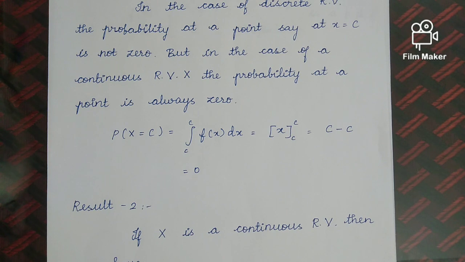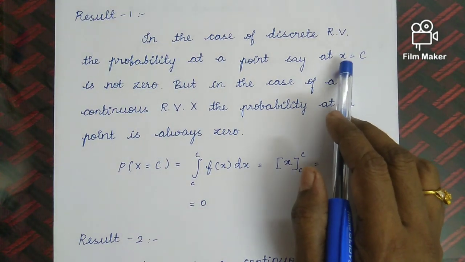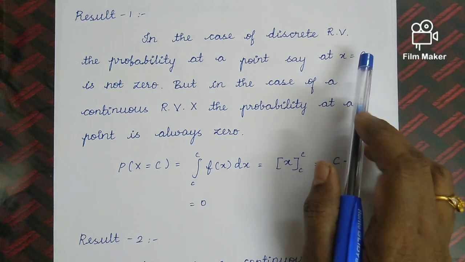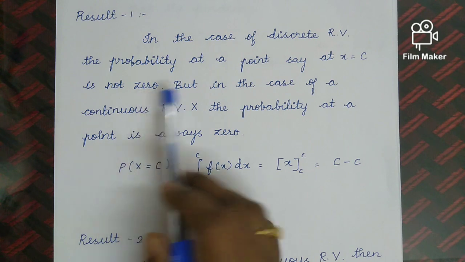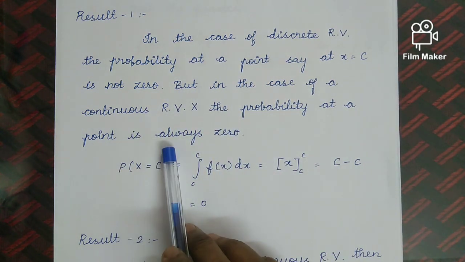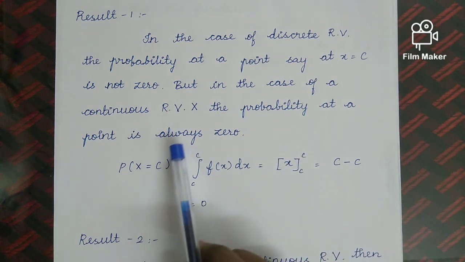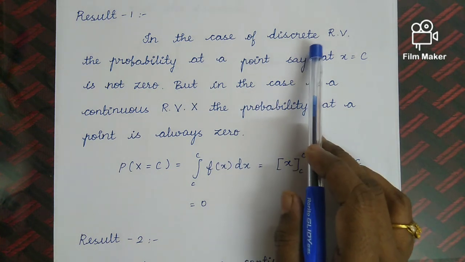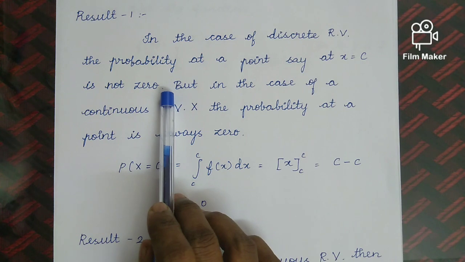Now the next is result 1. In the case of a discrete random variable, the probability at a point, here if we want we can take it as x is equal to c, is not 0. But in the case of a continuous random variable X, the probability at a point is always 0. So in the case of continuous, its value is 0. In the case of the discrete random variable, at a point it is not 0. It's a very important result.